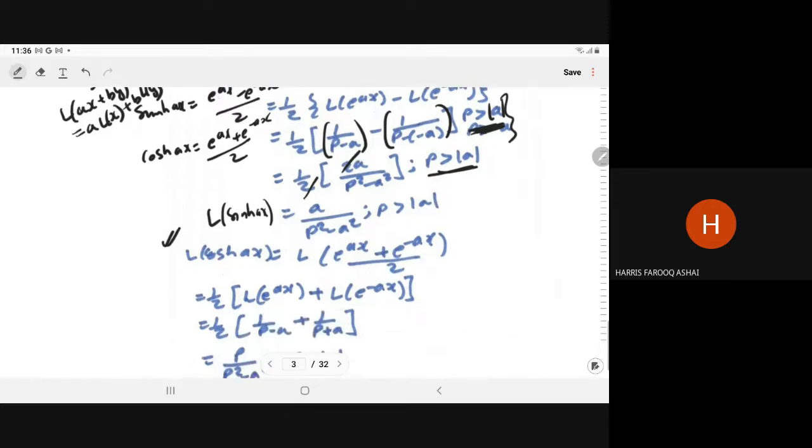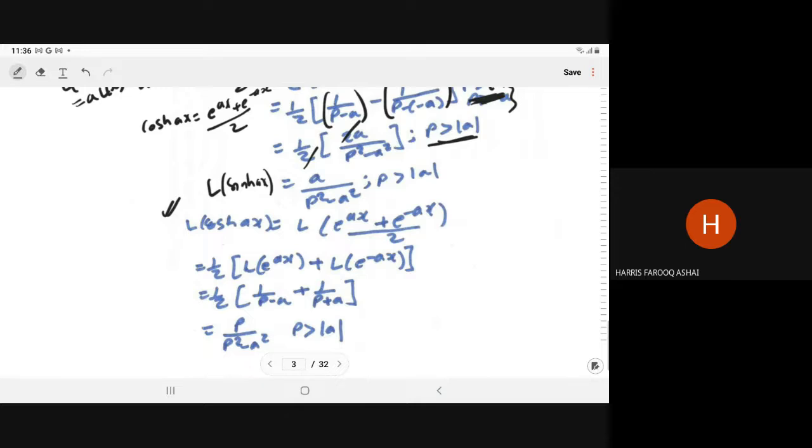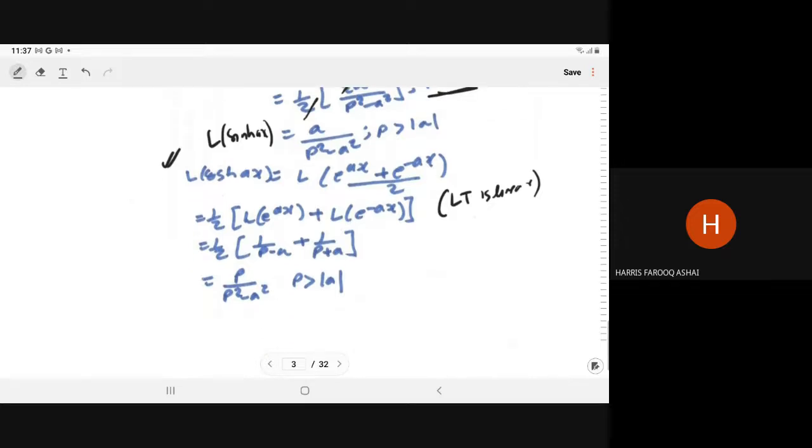So Laplace of the cos hyperbolic ax can be written as e to power ax plus e to power minus ax upon 2. Since LT is linear, this can be written as 1 by 2 Laplace of the e to power ax plus Laplace of the e to power minus ax. And Laplace of the e to power ax is 1 upon p minus a, plus 1 upon p plus a. That can be written as p upon p square minus a square. So that is the Laplace of the cos hyperbolic ax.